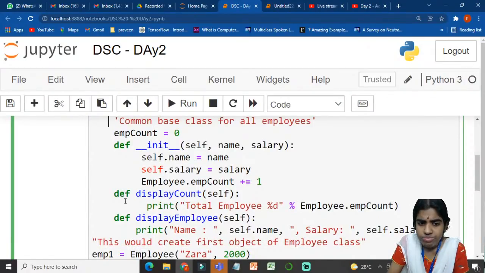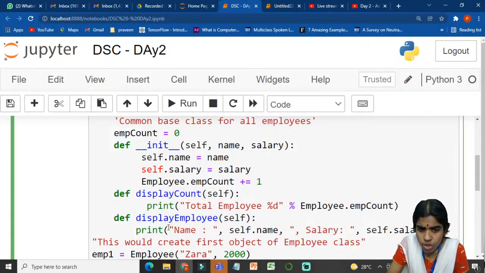After doing so, I am defining a user-defined function called display count function. self denotes an instance of this class. I am using a print statement, total employee, employee.mCount. So how many employees are present in an organization? Whenever I call this display count function, it is going to print the total number of employees that is present in an organization.